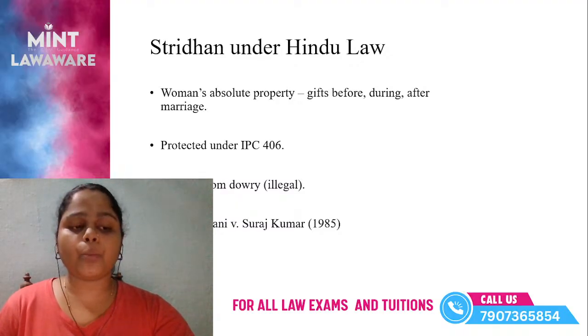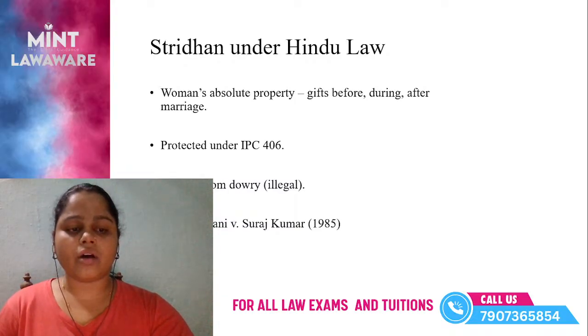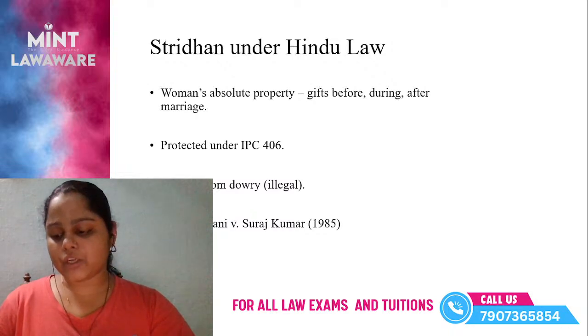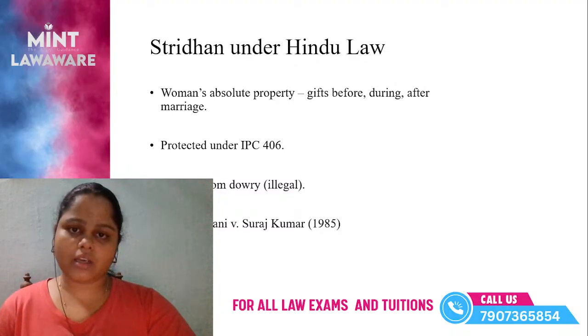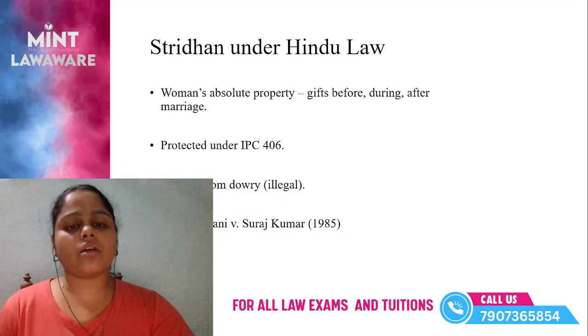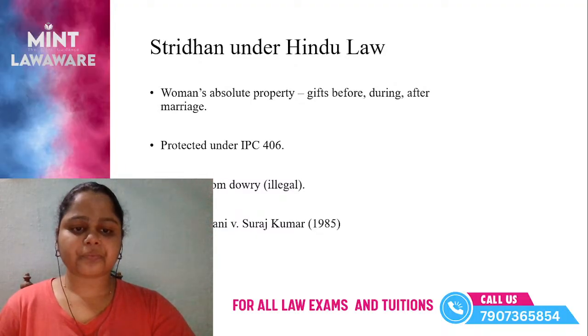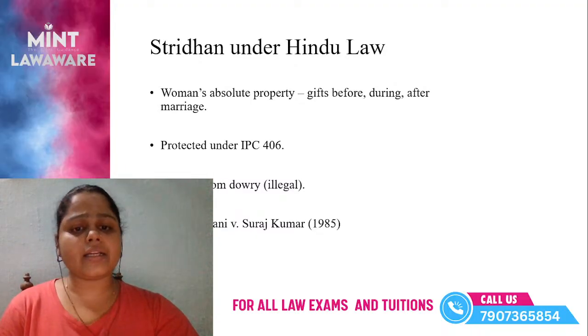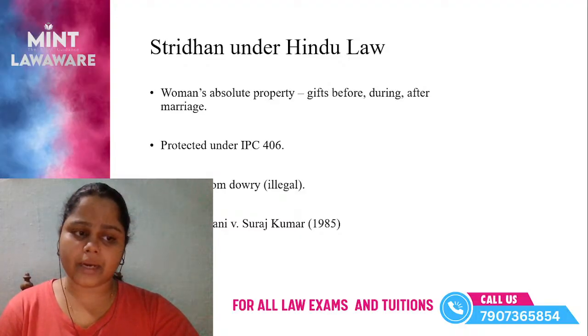Any misappropriation regarding Stridhan is governed by section 406 of IPC. And coming to the Bharatiya Nyaya Sanhita, it is as per section 316 of the Bharatiya Nyaya Sanhita. Any misappropriation regarding Stridhan is governed under this section. And as I already said, it is distinct from dowry.